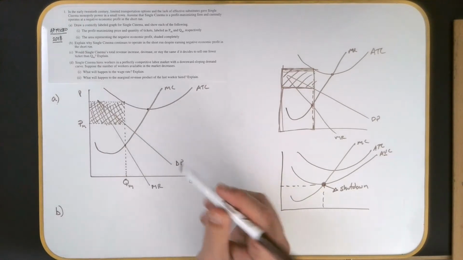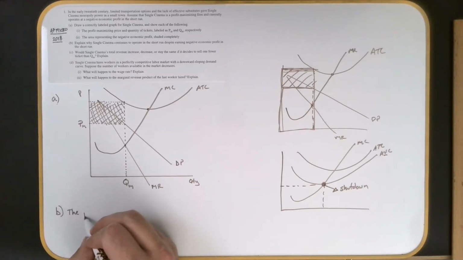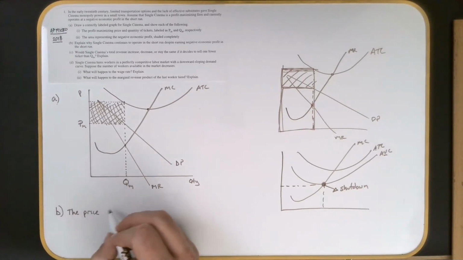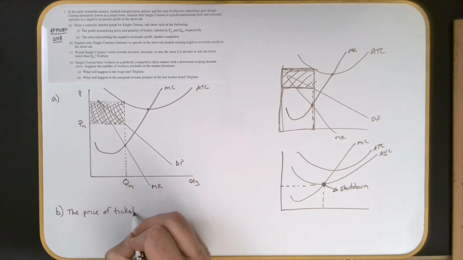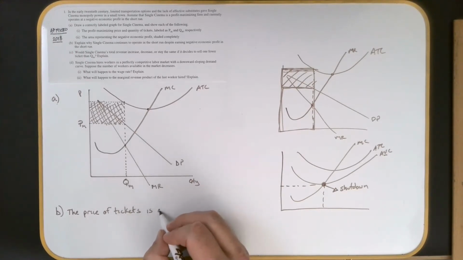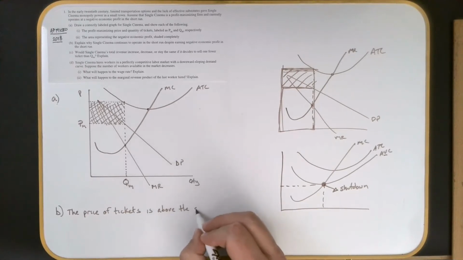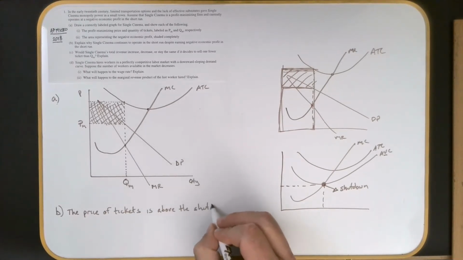So why would you continue to stay open? Very simply, I would say the price of tickets is above the shutdown point.